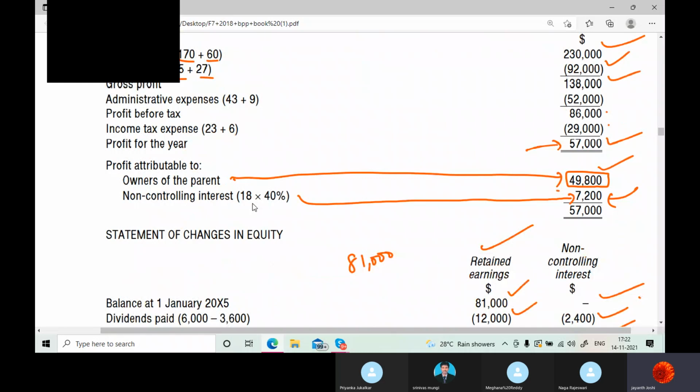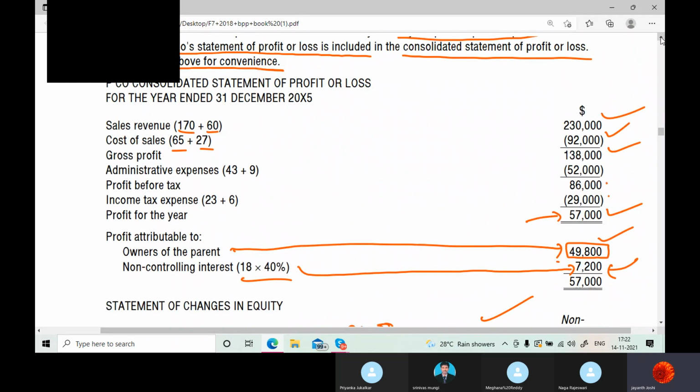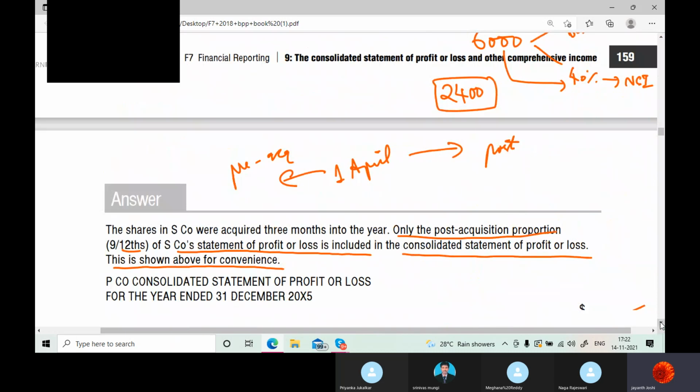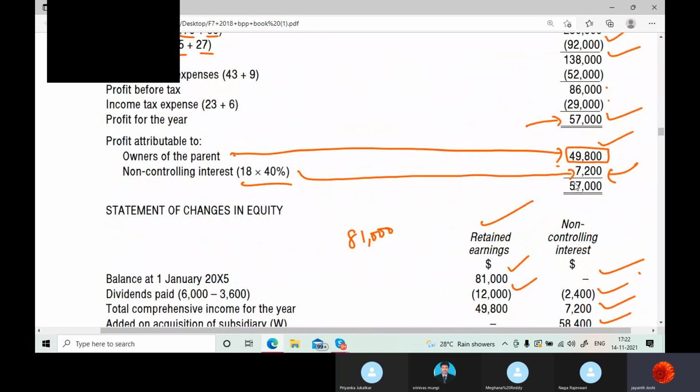That 18,000 we bifurcated, and this is how much the parent should get: 10,800. The 10,800 is also there in this 49,800. So 49,800 minus 10,800 is 39,000.